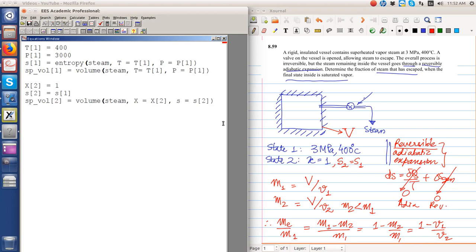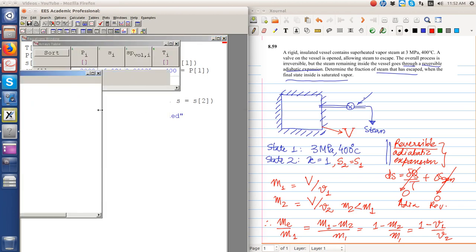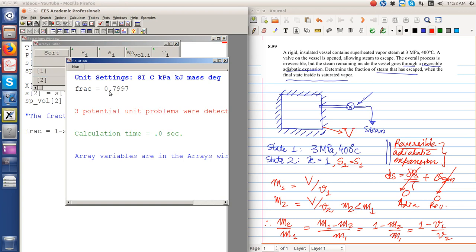So we have used x and s as the two properties to find the specific volume. So the fraction of mass is equal to 1 minus specific volume 1 divided by specific volume 2. The fraction is approximately 0.7997, so 0.8. So 0.8 of the mass has escaped.